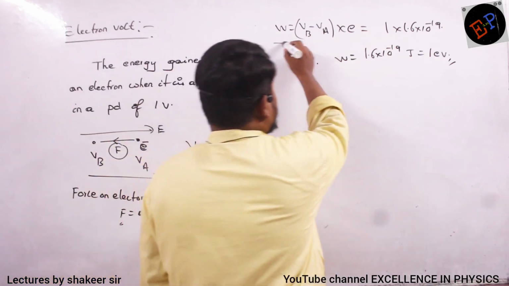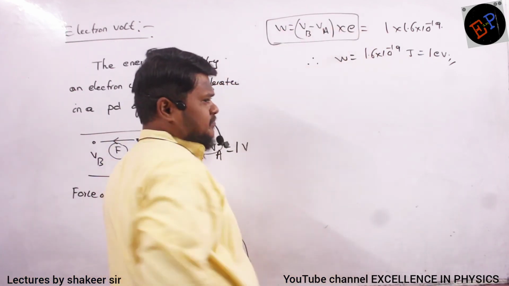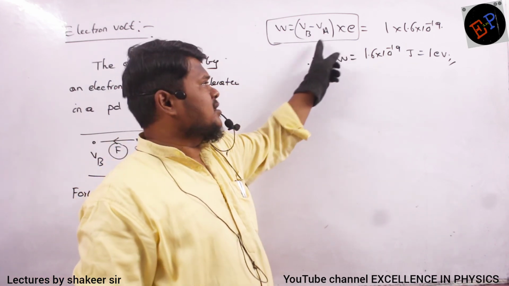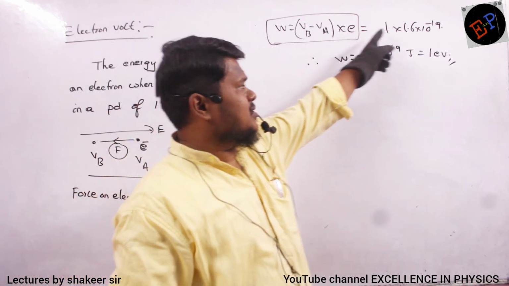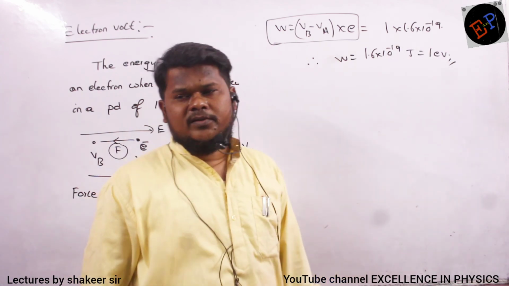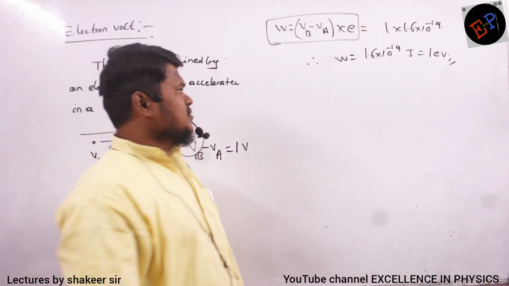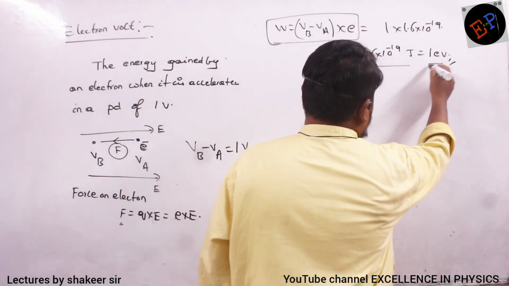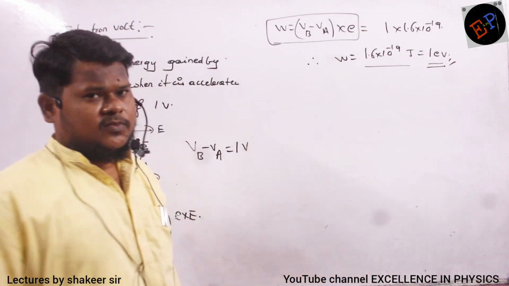So this is the equation of work done, no? Work done is potential difference multiplied by charge. Potential difference is 1 volt, and what is the charge of the electron? 1.6 into 10 power minus 19 coulombs. So therefore work done is 1.6 into 10 power minus 19 joules, which is also called 1 electron volt.